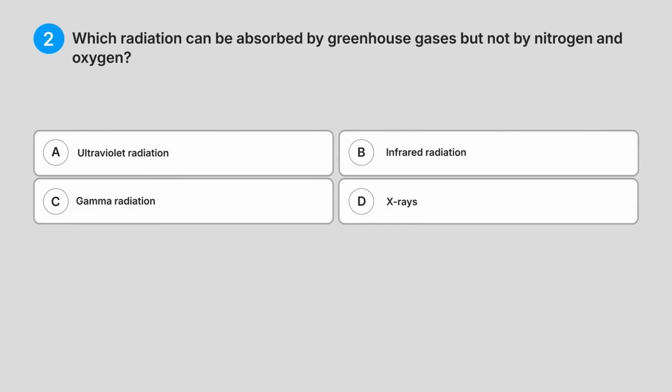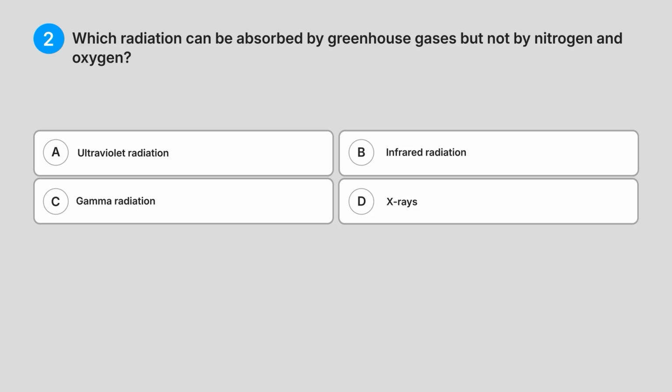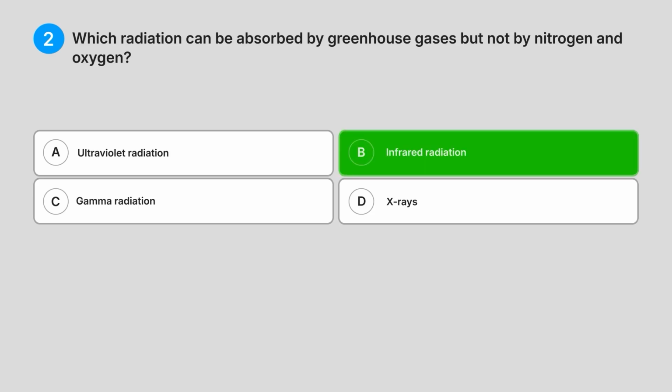Two, which radiation can be absorbed by greenhouse gases but not by nitrogen and oxygen? A. Ultraviolet radiation. B. Infrared radiation. C. Gamma radiation. D. X-rays. Can you guess the answer? Correct answer, B. Infrared radiation.